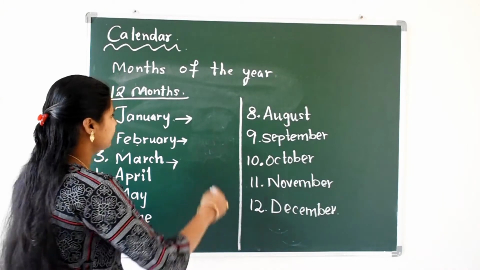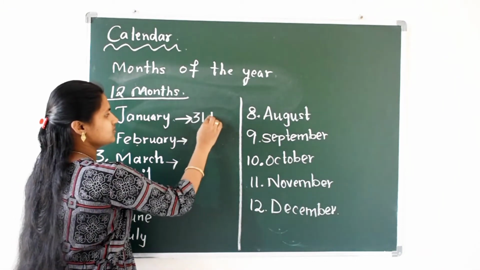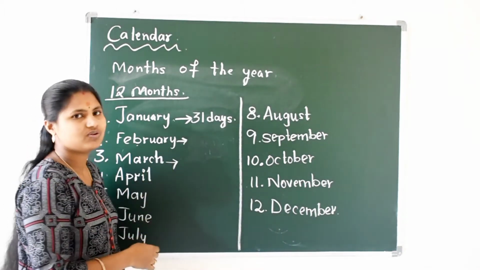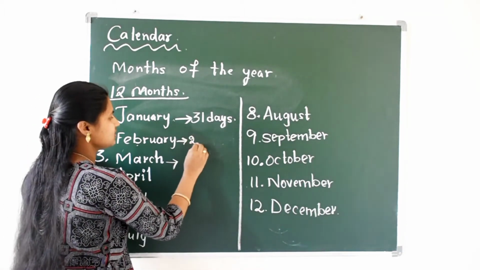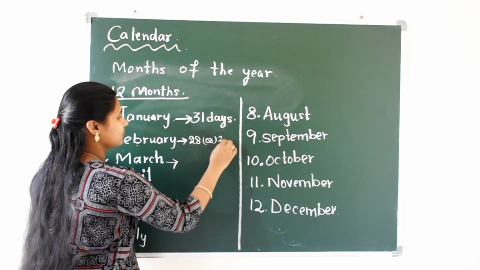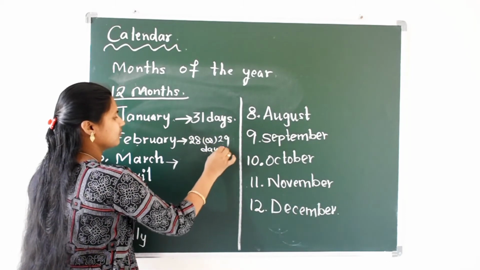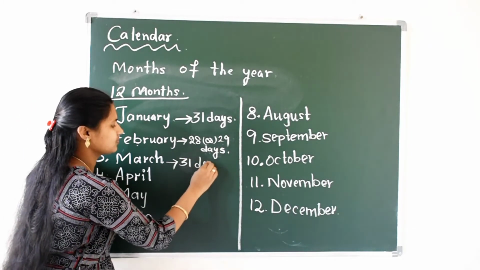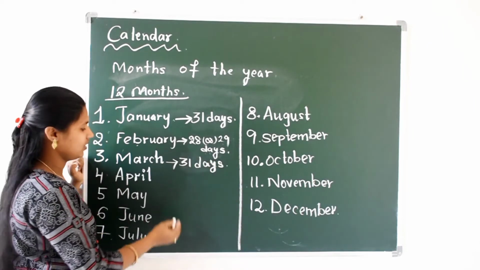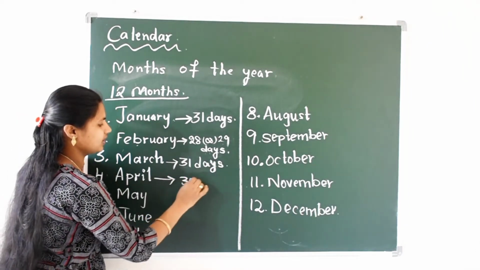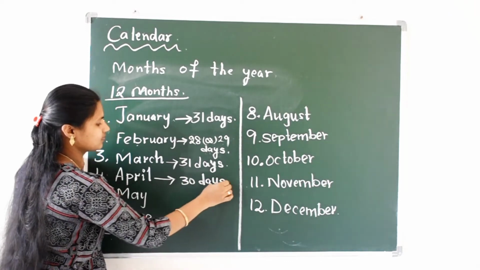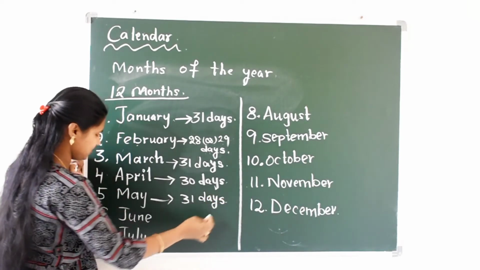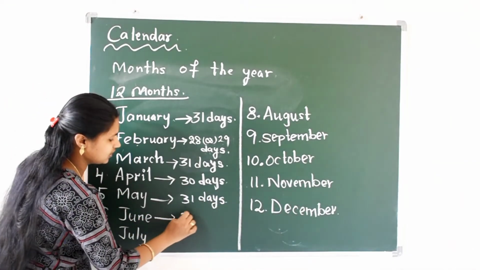In January we have 31 days, right? And in the month of February we have 28 days or 29 days only. Next in the month of March we have 31 days. In the month of April 30 days, May 31 days, and in the 6th month we have 30 days.